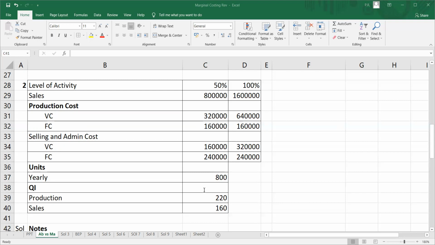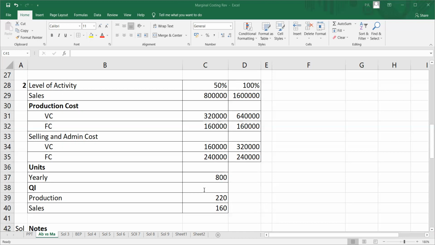In quarter 1, 220 units were produced and 160 were sold. Here we need to be careful. The normal activity is 800 units, and everything is going evenly throughout the year. That means every quarter we would be producing 800 divided by 4, that is 200 units. But actually, how much have we produced in quarter one? 220 units. And how much have we sold? 160 units. That means 60 units will stay in our closing stock, that is 220 minus 160.